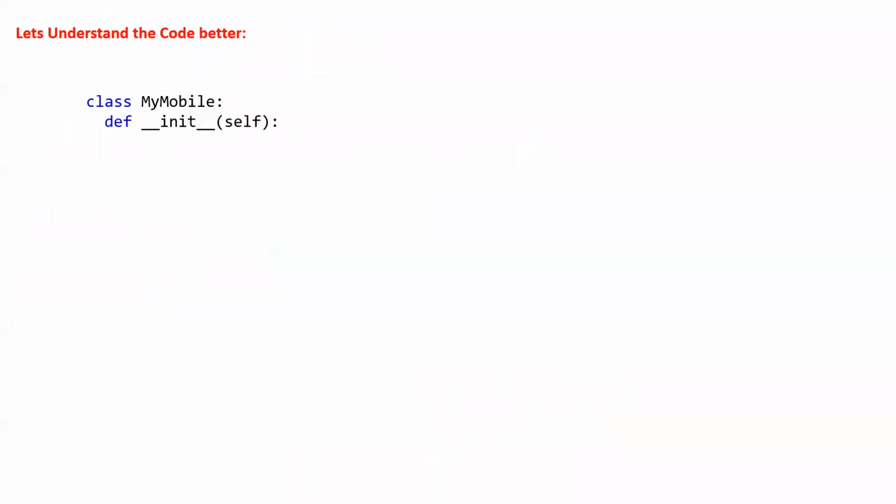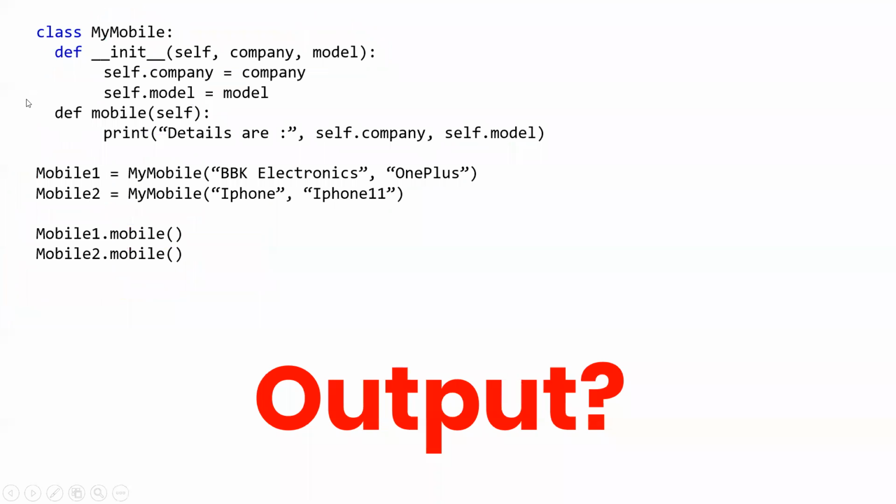First, what we are doing is we are creating class Mobile and defining an init function. Then we have defined mobile with self. Understand that only self is written right now. Do not remember this, just the details, BBK mobile 1 plus. You solved this on Jupyter notebook, I wanted to explain it. Okay, let me explain.